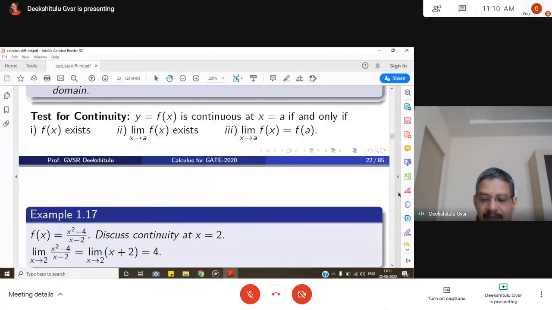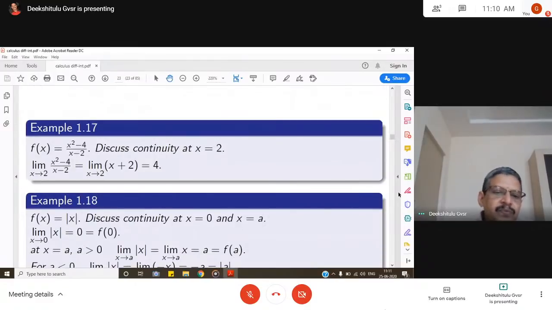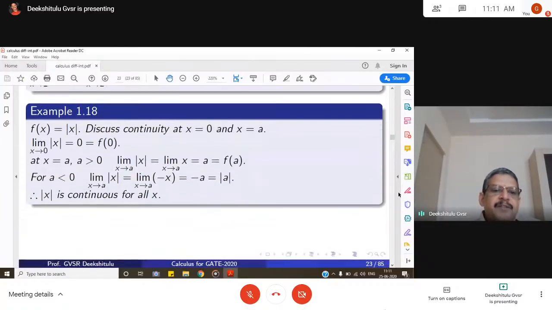Let us see a couple of examples to understand better. f of x is equal to (x square minus 4) by (x minus 2). Discuss the continuity at x is equal to 2. Limit x goes to 2, (x square minus 4) by (x minus 2) is equal to 4. Okay. And then f of x is equal to mod x. Discuss the continuity at x is equal to 0 and x is equal to a. So limit x goes to 0, mod x is equal to 0, which is equal to f of 0.